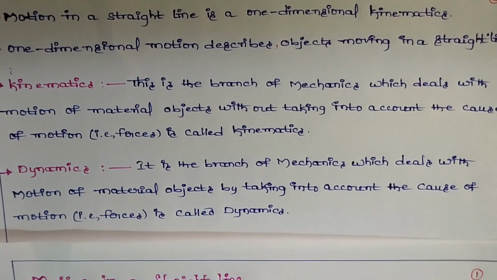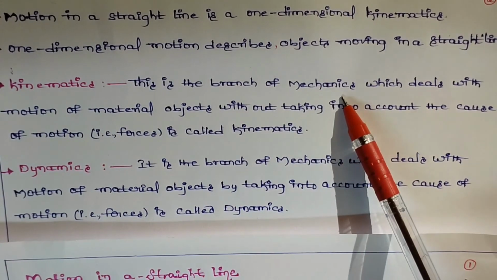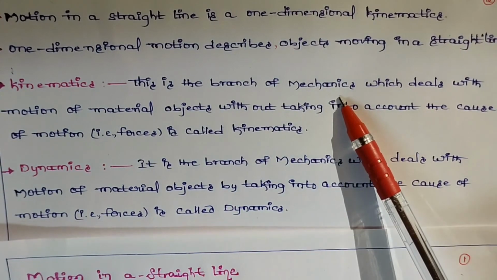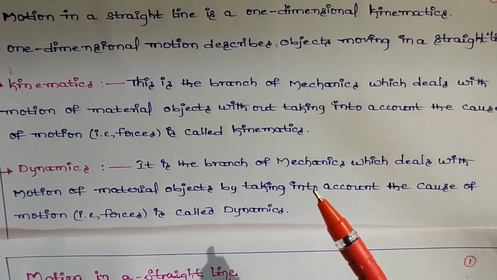And we know what mechanics is. Mechanics is the branch of physics which deals with the study of motion of physical bodies.